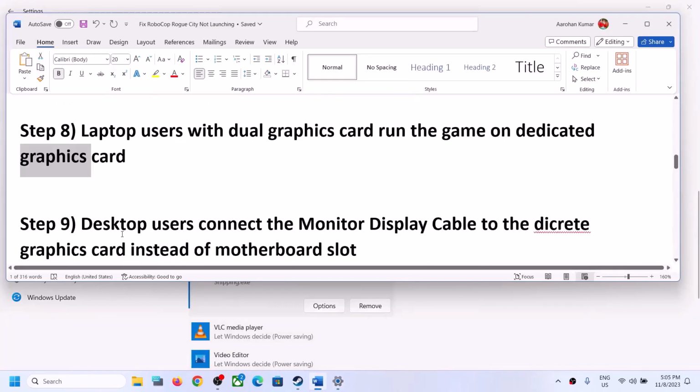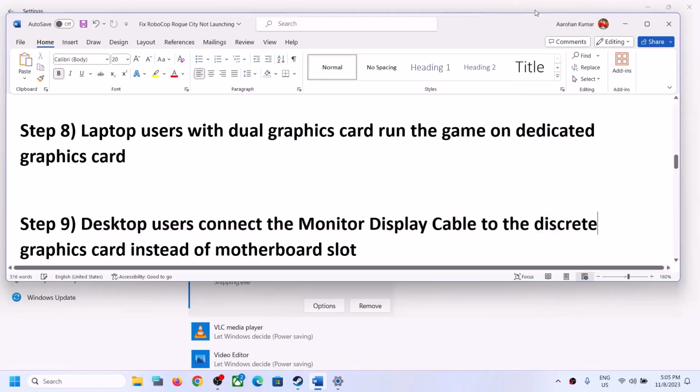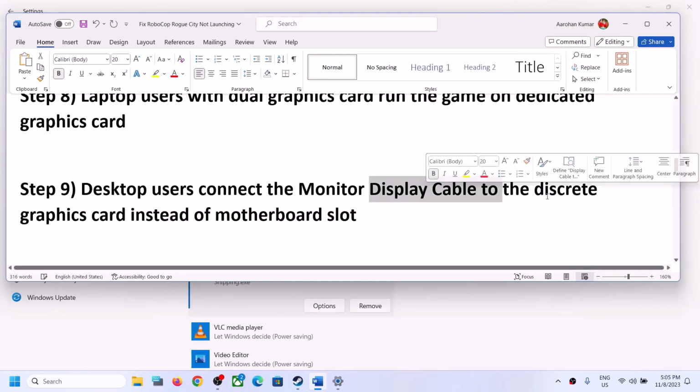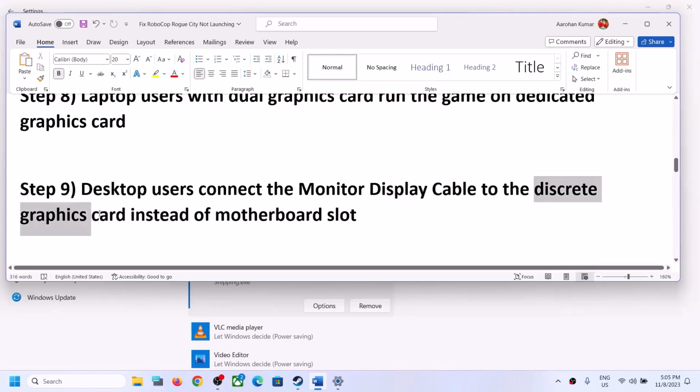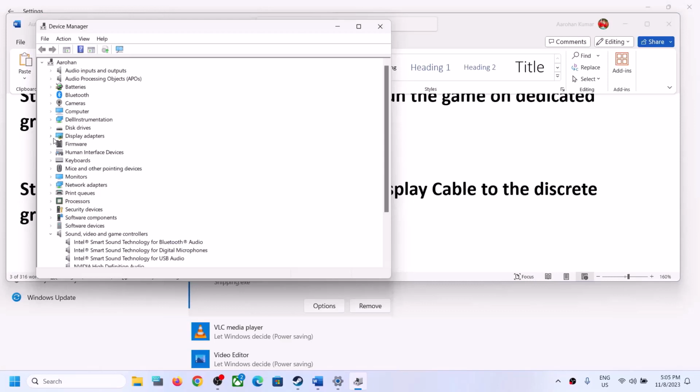The next step is, now this is for desktop users. Connect the monitor display cable to the discrete graphic card. So make sure that you connect the display cable to the dedicated graphic card. So in my case, I have dual graphic card. So I'll show you. One is Intel, which is actually you have this slot for this in motherboard, and for this you have a different slot.